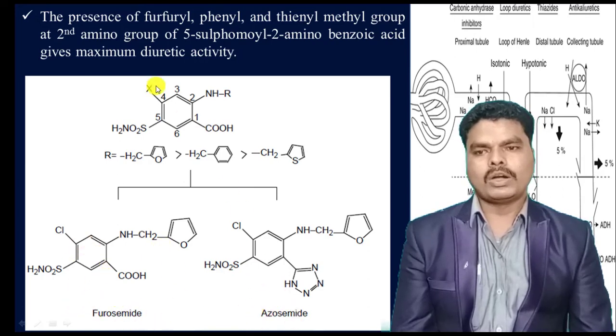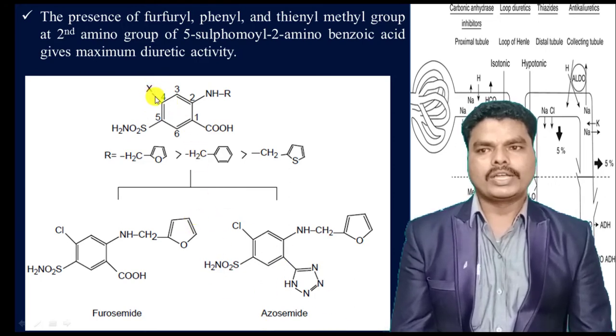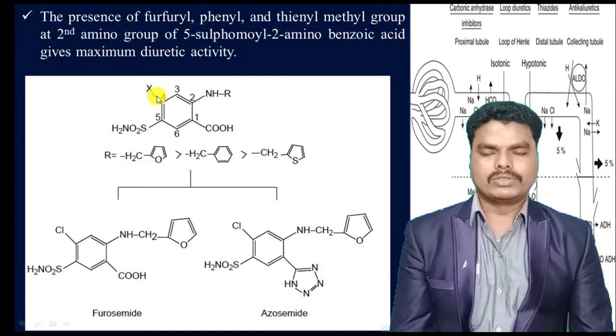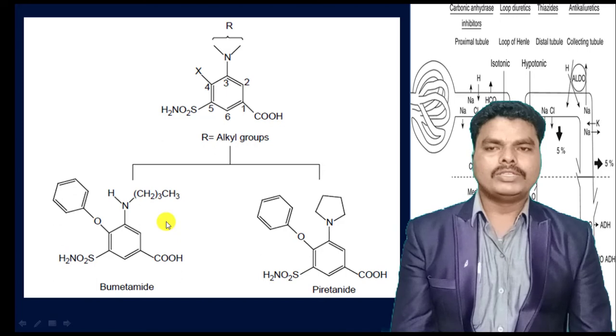So these two compounds are produced from the 5-sulfonamide 2-amino-benzoic acid derivatives. And from the 5-sulfonamide 3-amino-benzoic acid derivatives, we can get bumetanide and piretanide.